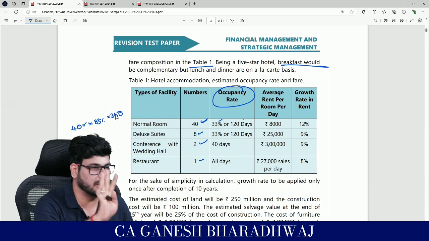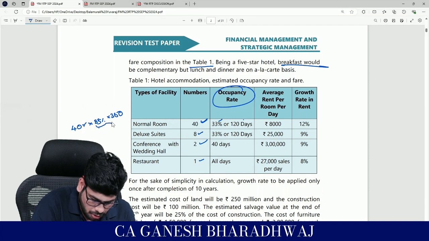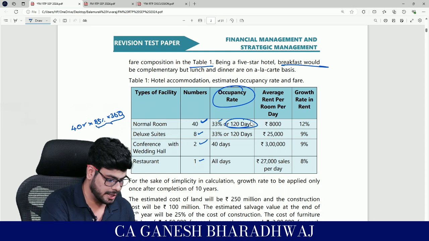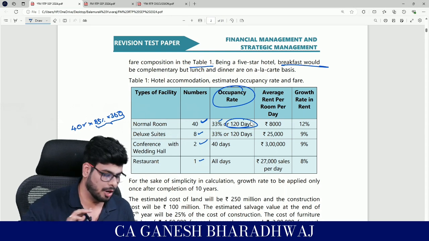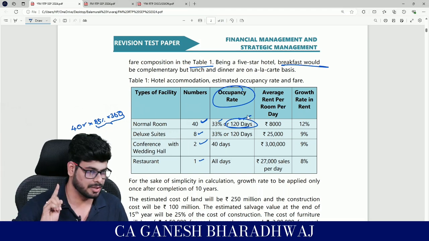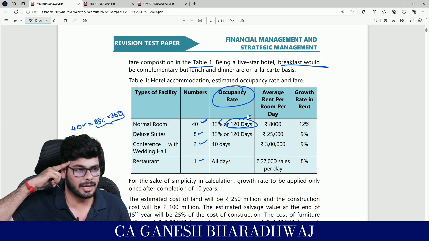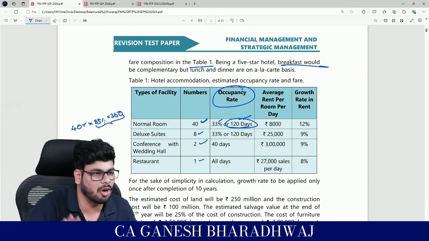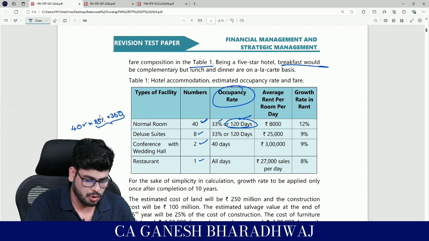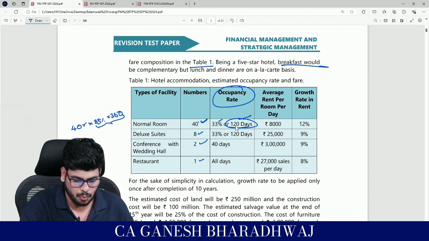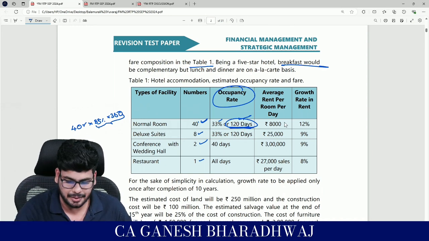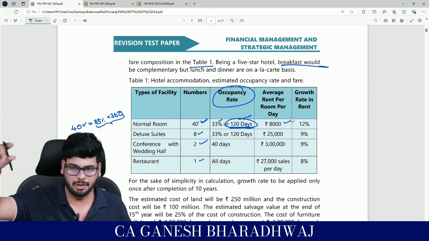Correct, guys? Now what they have done, this alone they have multiplied and they have mentioned it here. Are you clear with this? So this is 360 into 0.3333. You do it. You get how much? 119.999, round it off. It's actually 120 days. Are you clear with this? So do not confuse yourself. This is all they have done. So basically they have eased the calculation for you. Don't confuse it. So what you can do directly, if you multiply this with whatever days is given here, you will get the room days. Clear with this? And multiply that with the tariff, you will get your revenue from this particular line. Clear, guys?